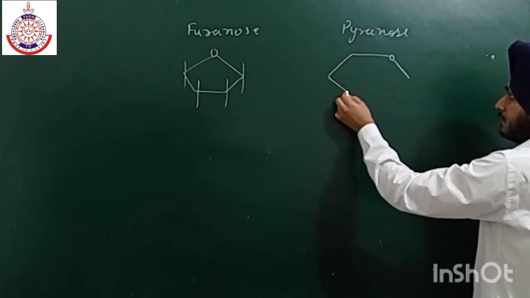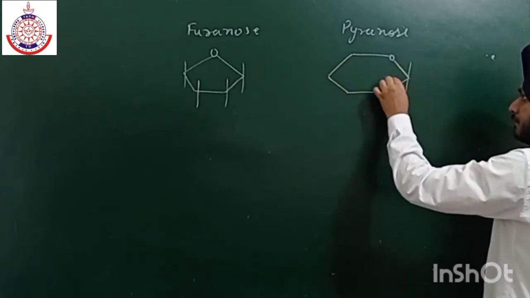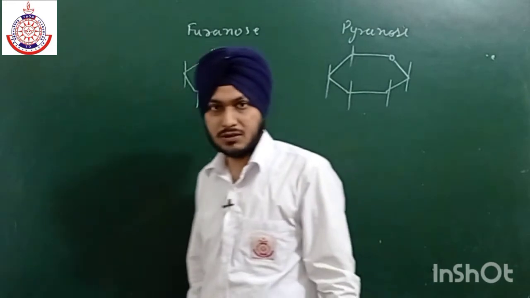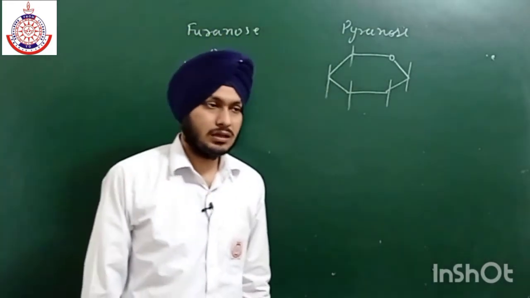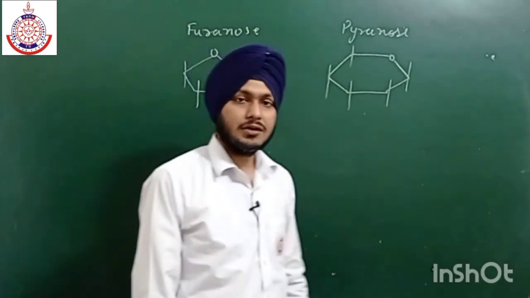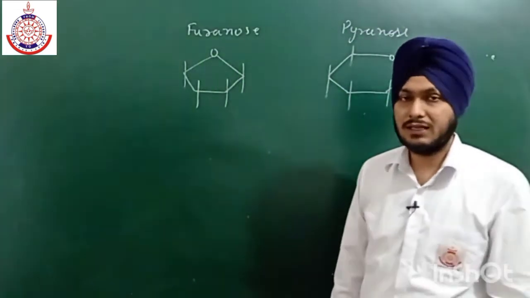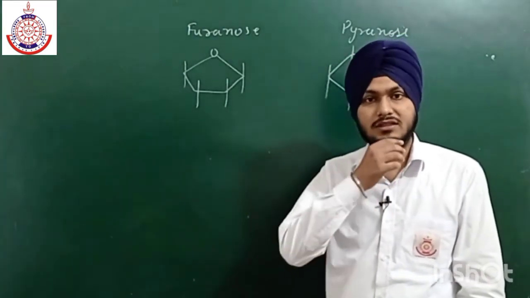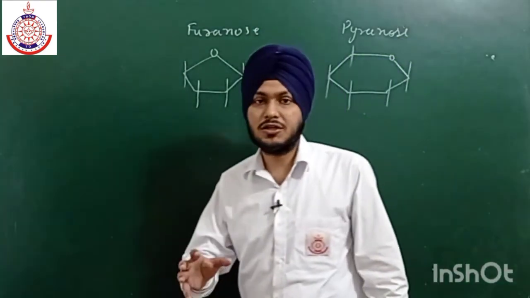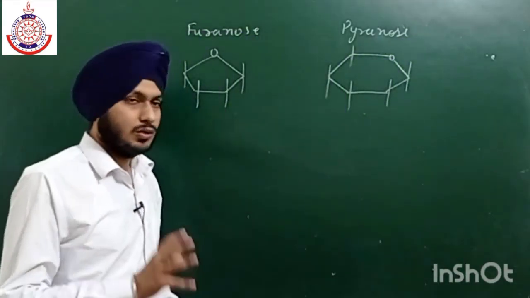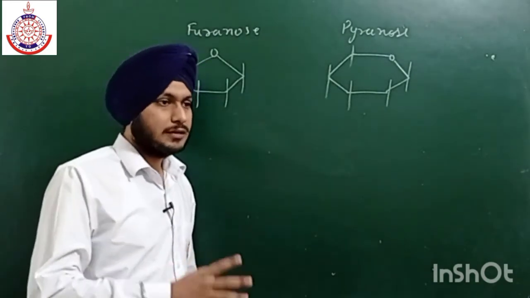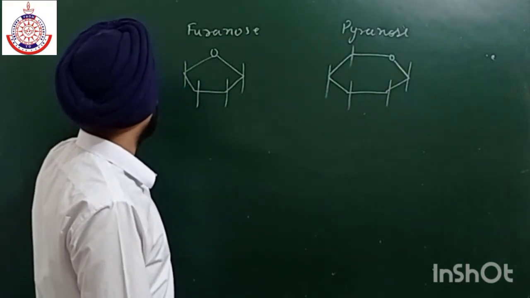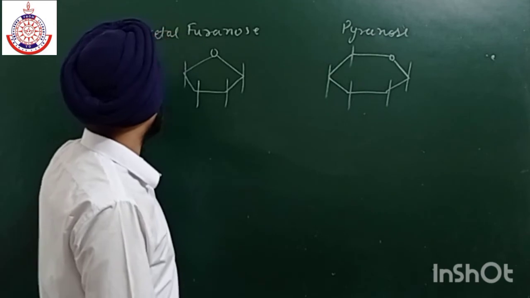They are in hemiacetal or hemiketal form. It was found that the open structure does not follow all the reactions. It means the aldehyde or ketone group is not free. If it were free, then it would definitely give all the nucleophilic reactions, or it would also give the Schiff reagent test. But that aldehyde or ketone group is not free, so that is why glucose, fructose, and all the monosaccharides are present in hemiacetal or hemiketal form.